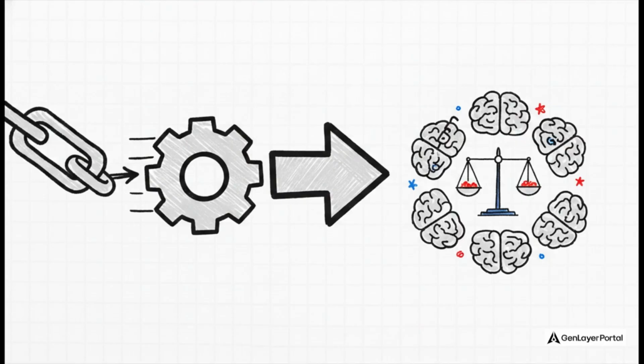Okay, let's dive into this. Instead of asking the standard question we always hear, can blockchain execute code? GenLayer is asking an entirely different question. Can a blockchain reach consensus on decisions that actually require human-like judgment? And honestly, that's exactly where things get interesting.